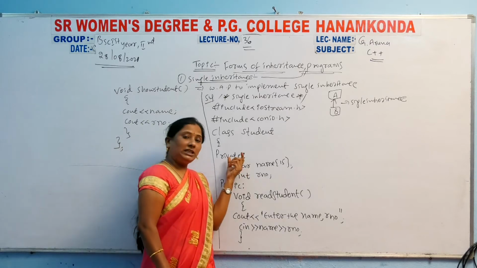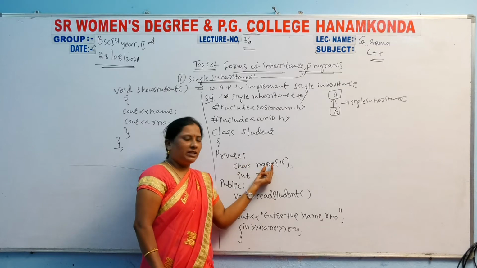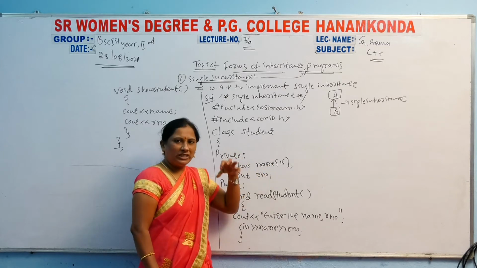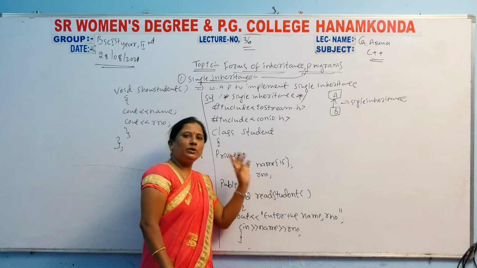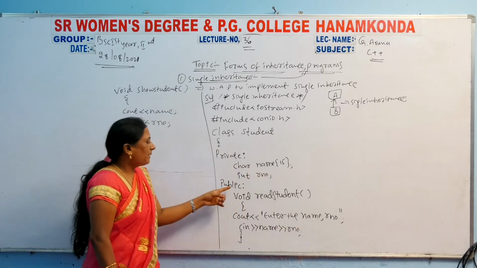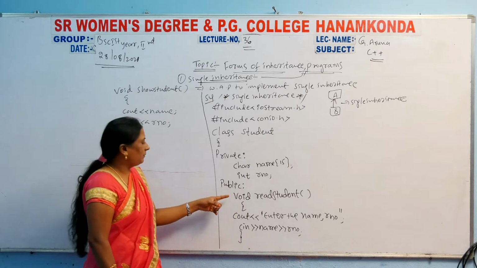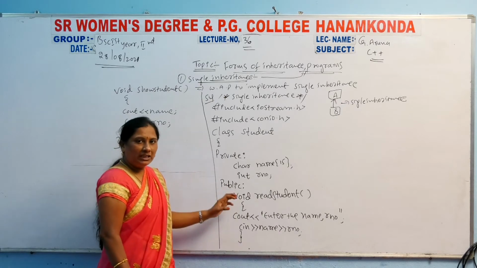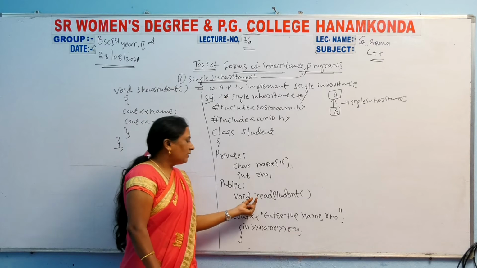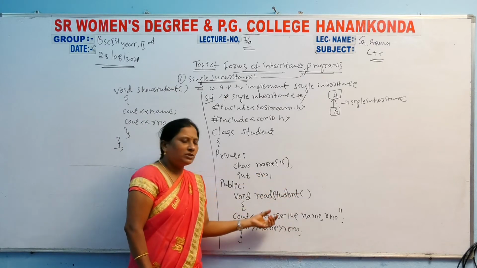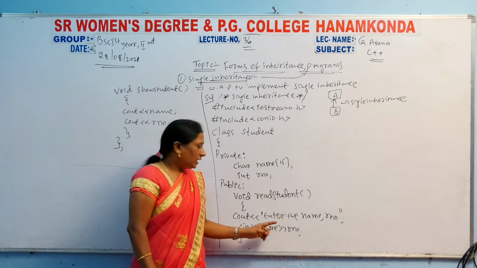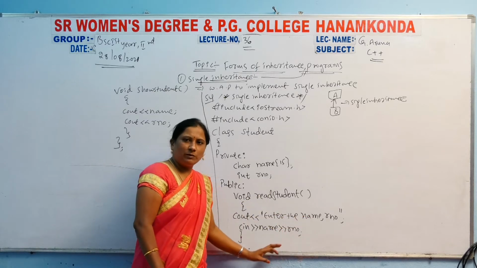Then in the private section, char name and roll number will be there. We are taking only two student details here: the name and roll number. In the public access specifier, the void read student details method will be there. In that method, you have to read the name and roll number; enter the name and roll number.